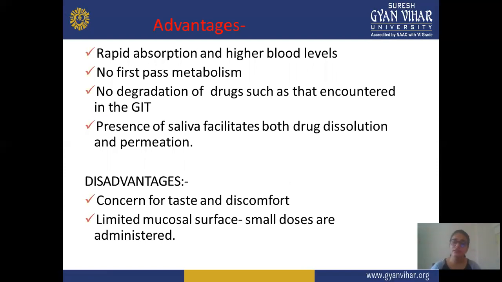Next, absorption in higher blood vessels. We already said that this route is good for fast absorption because blood flow is more in the sublingual route, and no first pass effect is observed, and no degradation of the drug such as is encountered in the GIT. Next is the presence of saliva, which facilitates both drug dissolution and permeation, so with the help of saliva, dissolution and permeation take place fast compared to any other route.